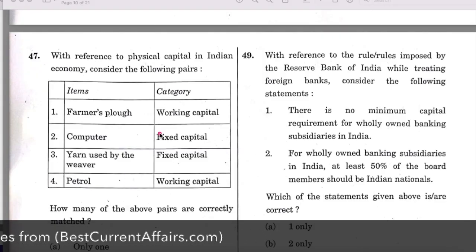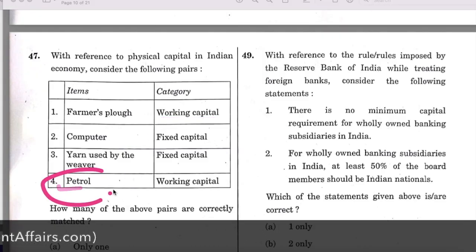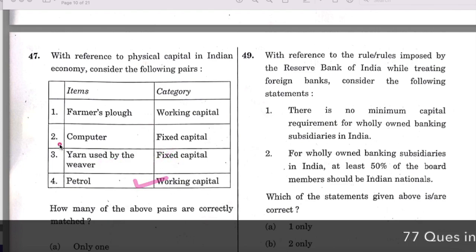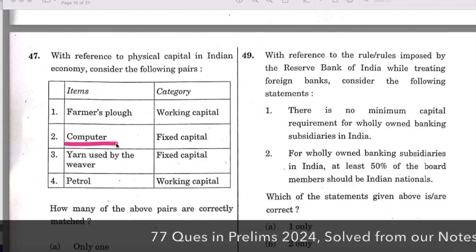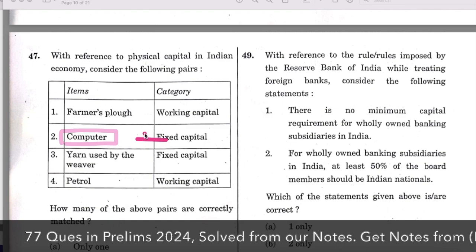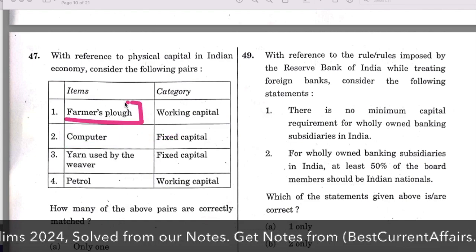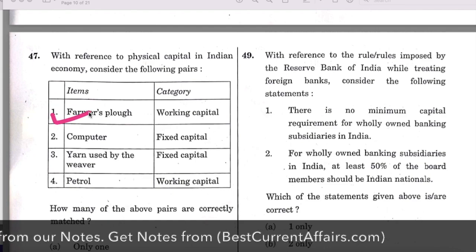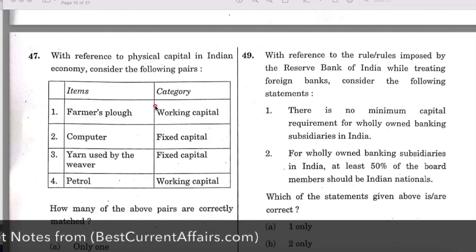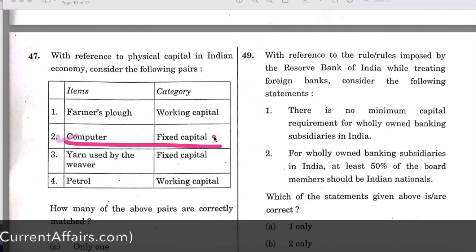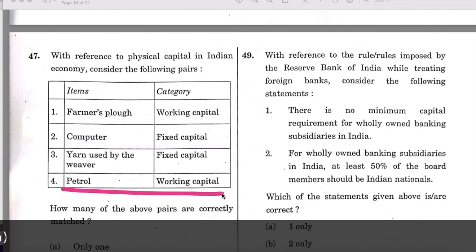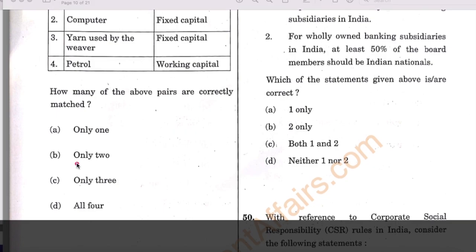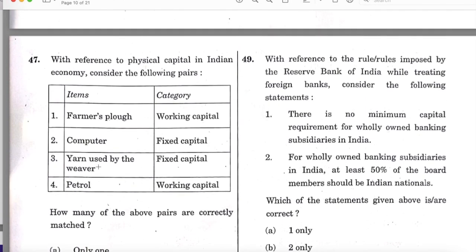Now see, petrol comes in the working capital, it is correct. Yarn is a raw material, it comes in the working capital, so therefore 3 is wrong, 4 is correct. Computer is a one time cost, so it does not come in working capital, it is fixed capital, so it is correct. Similarly, farmer's plough is also an asset, a one time cost is spent, it is not regular, so it does not come in working capital. So only 2, computer is fixed capital, it is correct, and petrol is working capital, it is correct. Therefore only 2, B is the answer, and this question is solved.